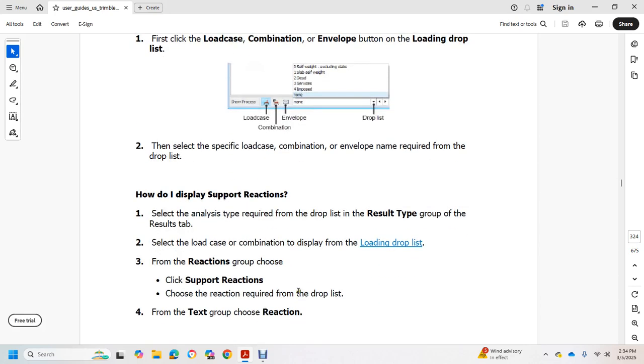How to display support reactions. 1. Select the analysis type required from the drop-down list in the result type group of the result tab. 2. Select the load combination to display from the load drop-down list. 3.